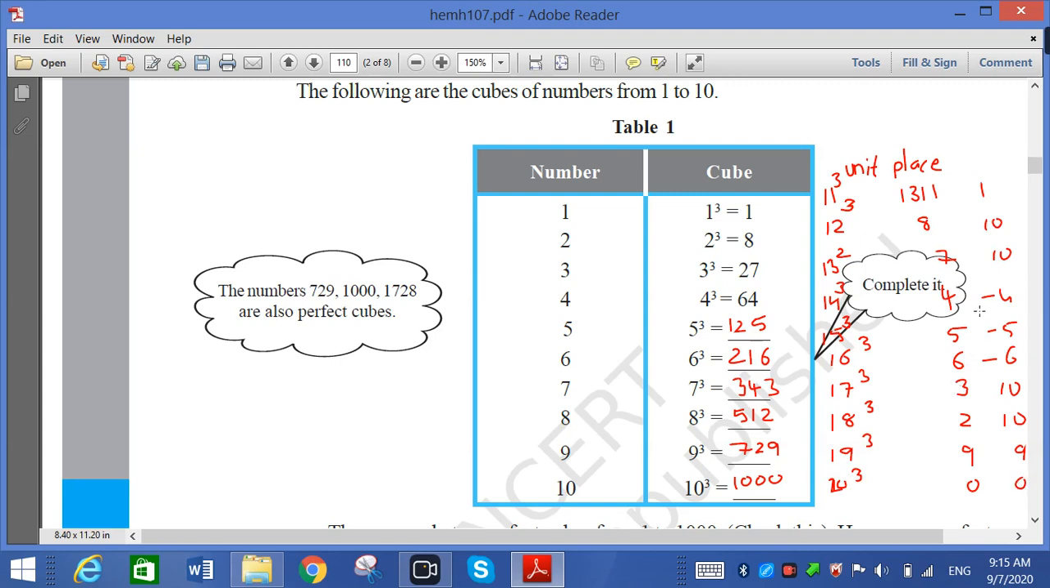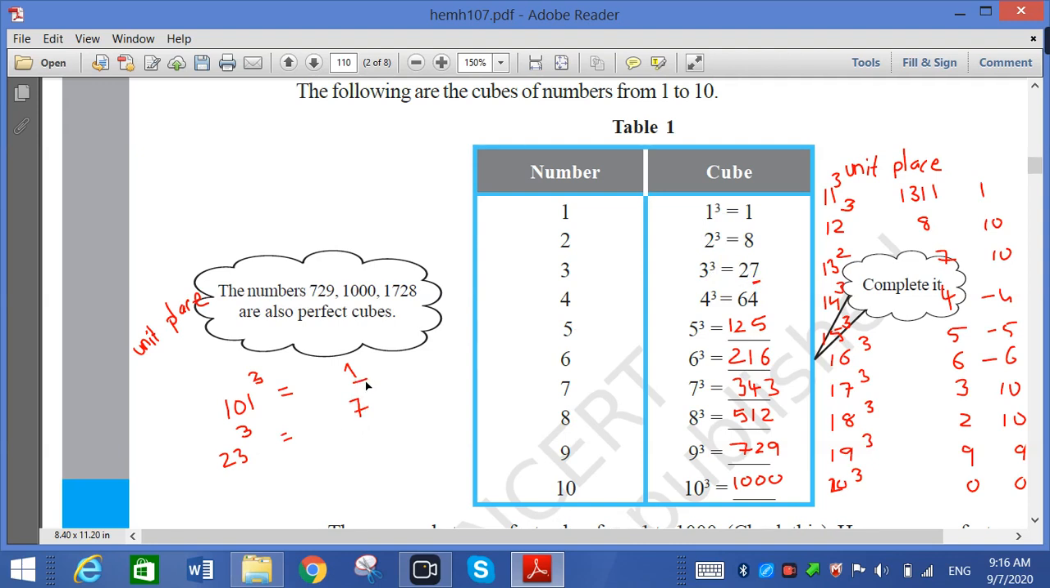So why am I writing this? Because it is possible in an exercise that someone asks for the unit place of a number. If someone asks to write the unit place of 101 cube, then unit place is 1. The question is like that, write the unit place. Unit place of 101 cube is 1. 23 cube: what is here? 3 is there. So when 3 is there, unit place is 7.